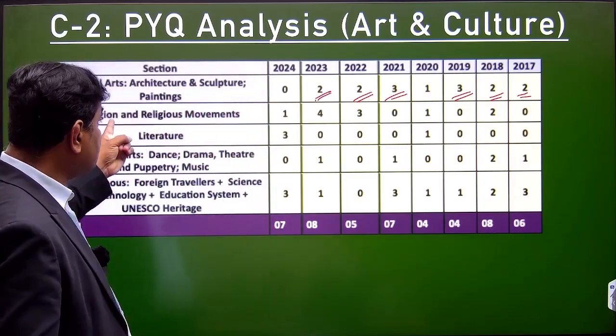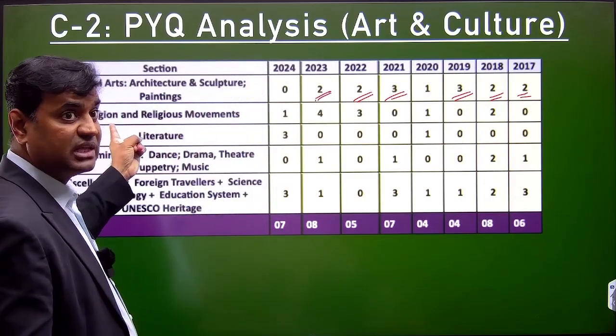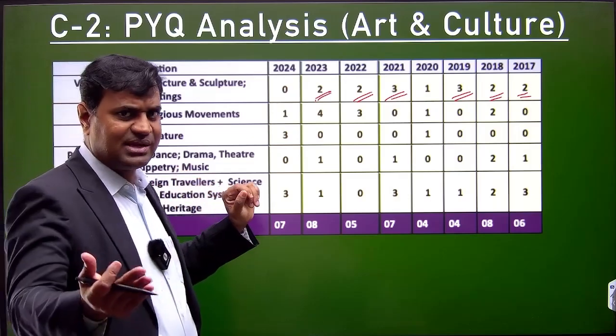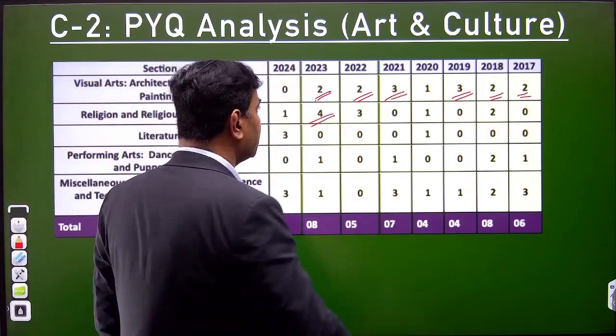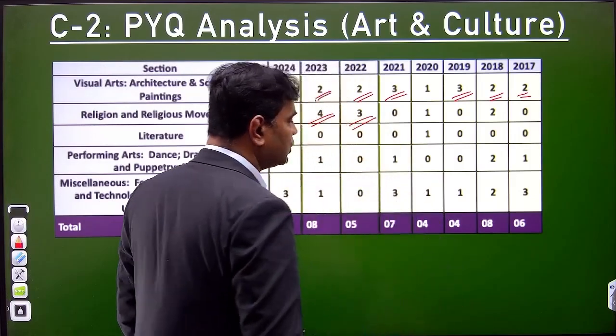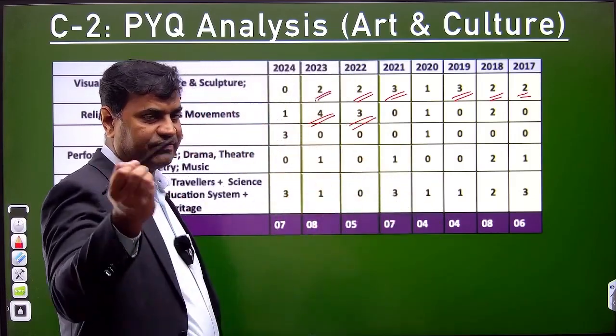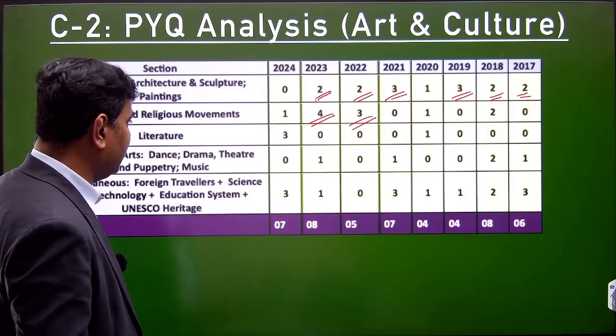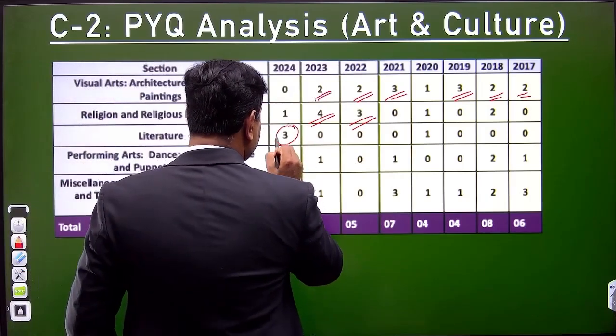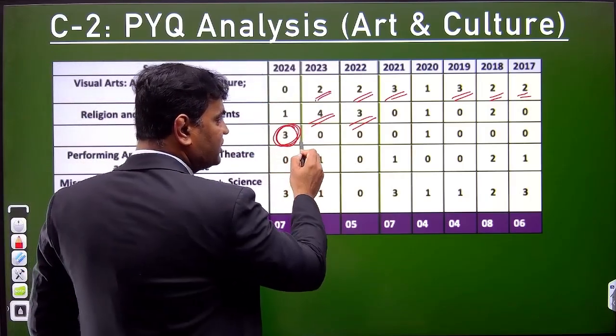Religion and religious movements, especially religion and philosophy, would be asked. Like last time also, Jainism. 4 questions were asked in 2023, 3 questions in 2022. Last time it was 1 question on Jain philosophy. Another very consistent topic. Then literature. In 2024, a surprise: 3 questions were there. Otherwise, it was not being asked.